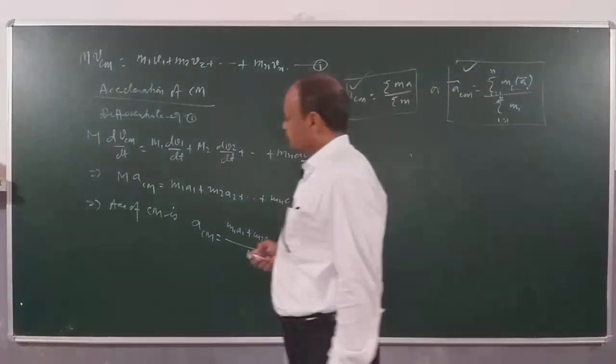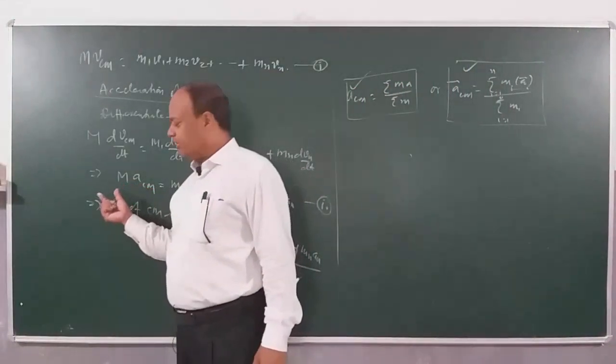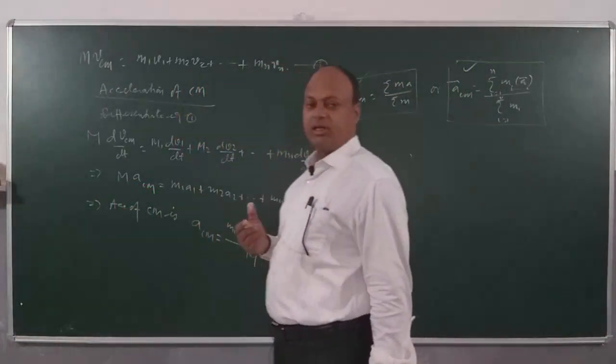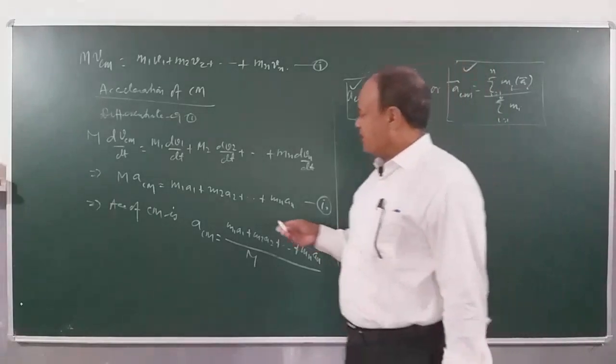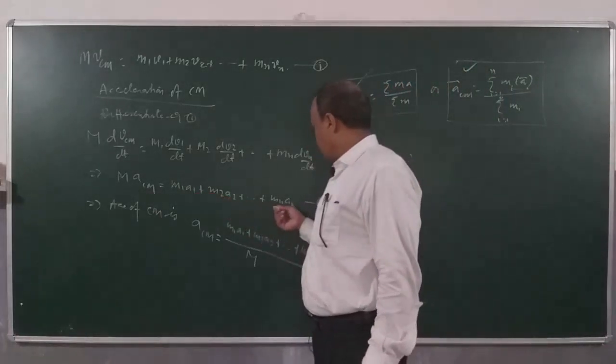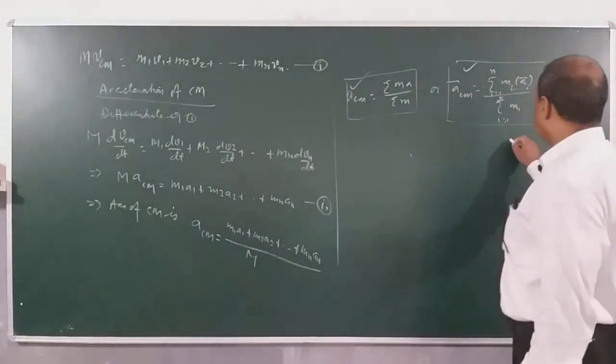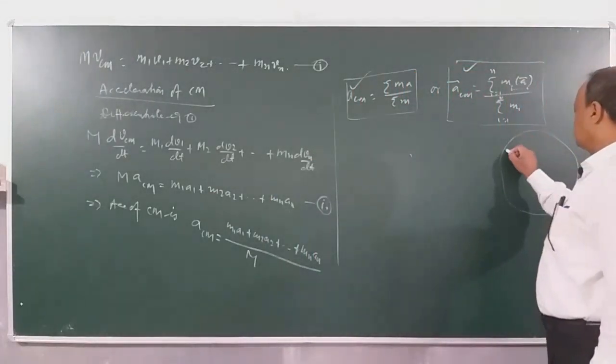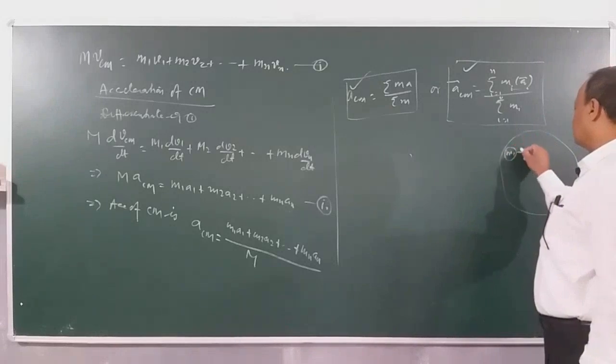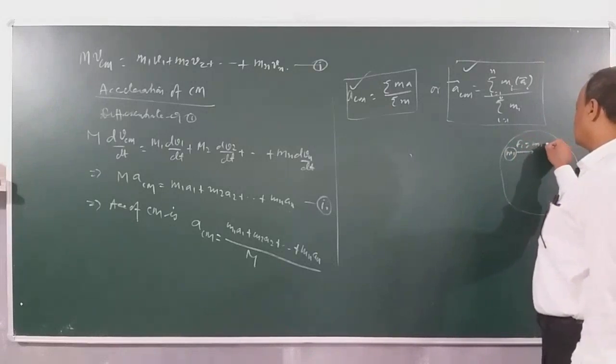See children, m is the total mass of the body and a is the acceleration of the what? Center of mass. Now this m1a1 plus m2a2 and so on, these are forces acting on individual particles. Here is the body; m1 is getting a force F1 equal to m1 into a1.